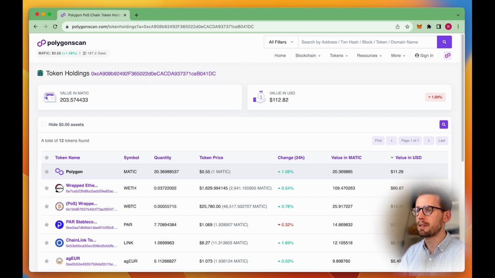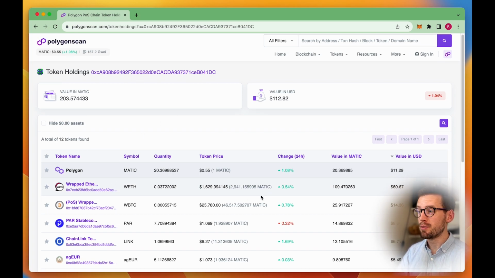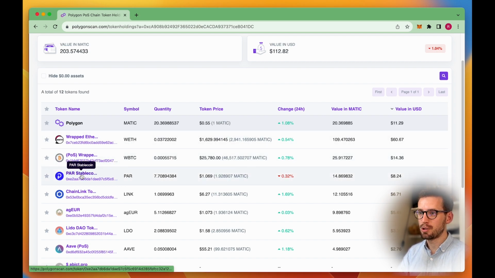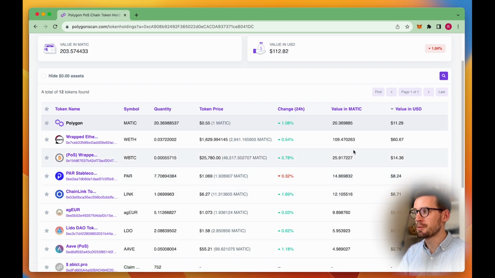So as I've been doing all of this week, I've been checking the wallet to start with, seeing how we're doing. And the 24-hour change has been down just over 1%, which is obviously neither good nor bad. I think one of the main reasons for that is the recommendations yesterday were buying a lot of stablecoins. Even PAR, which I didn't realize was a stablecoin, so the vast majority of the holdings are now either Matic or stablecoins, and that's just not going to mean much movement in price.